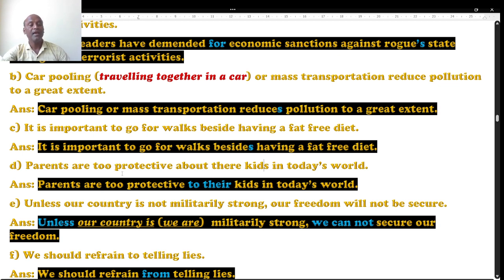Question number D. Parents are too protective about their kids in today's world. Yes, parents are too protective about. No, not about.